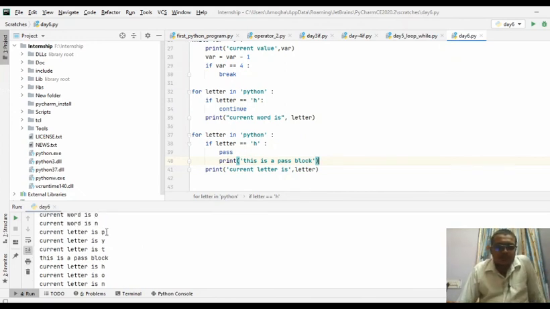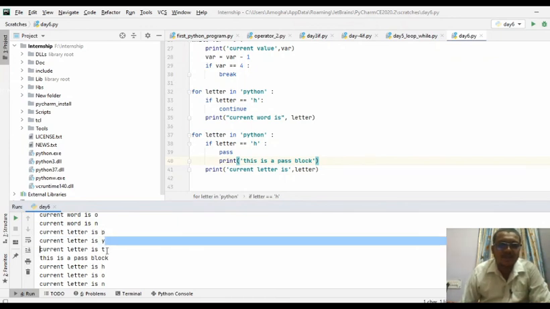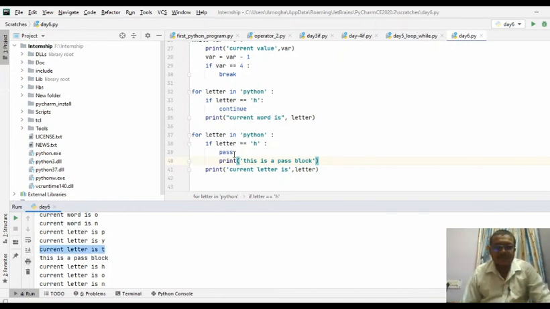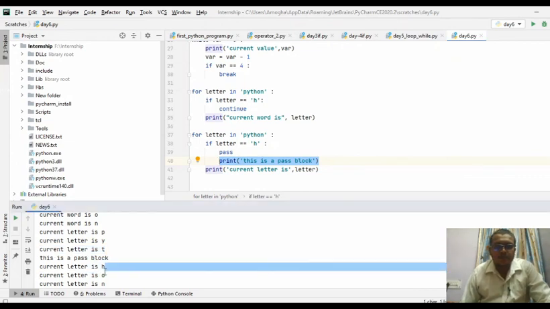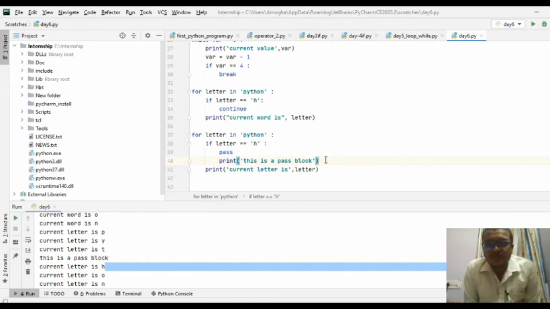So first P is going to be checked with the H. It is not equal to H, so P is printed, current letter is P. In the same manner, Y is printed, T is printed. At the point of this condition, pass is going to come into the picture, and it is going to print this is a pass block, and then H, O, N, everything is going to be printed. So this is just like a null instruction. Whenever this pass is used, it is just a null operation. Nothing happens when it executes.